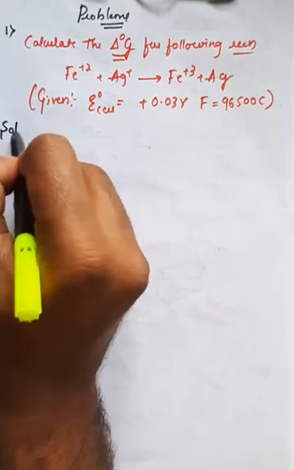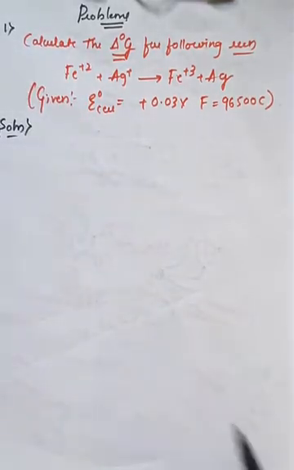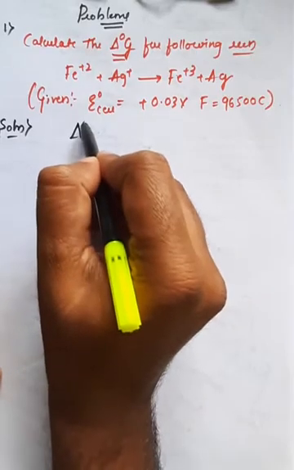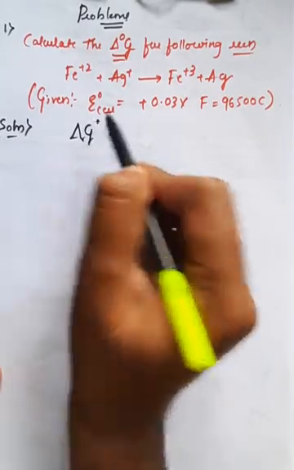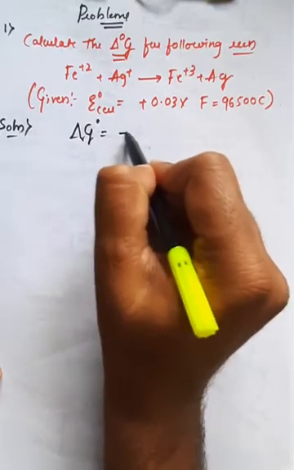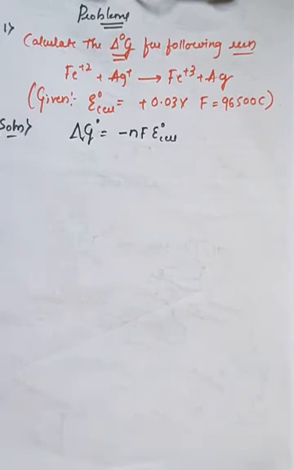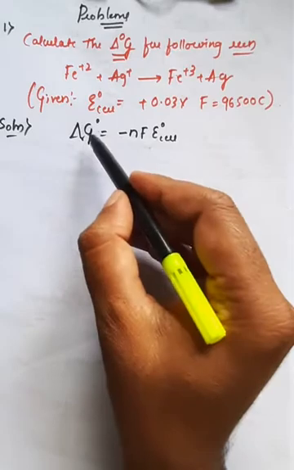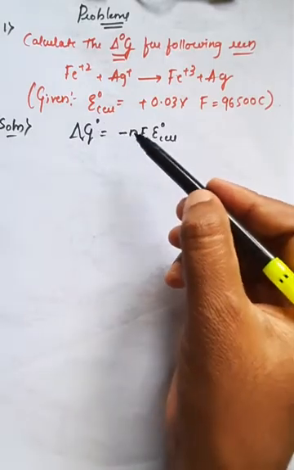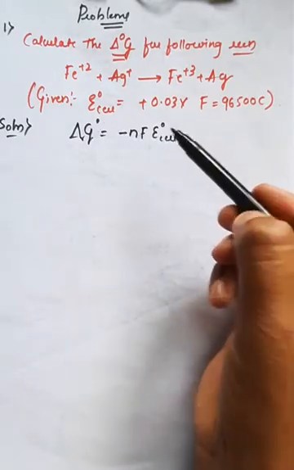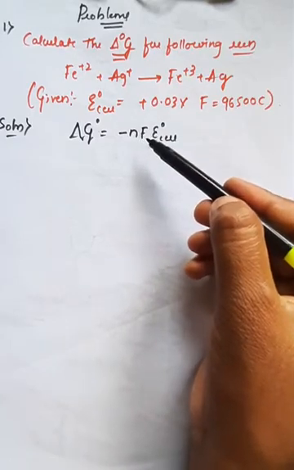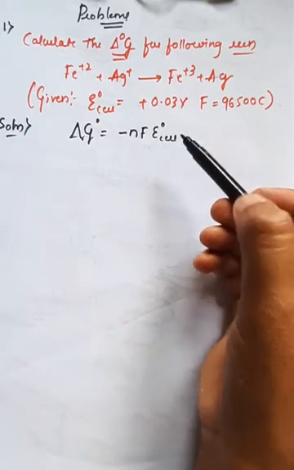So according to the solution, first we must write the formula for the calculation of delta G naught, which we have seen. So during the reaction, delta G naught of R is equal to minus nF into EMF of the cell, that is E naught of the cell, right? This is the relation between the Gibbs free energy and the EMF of the cell. As I have already explained, n represents the number of electrons, F represents the Faraday value, and E naught represents the EMF of the cell, right?